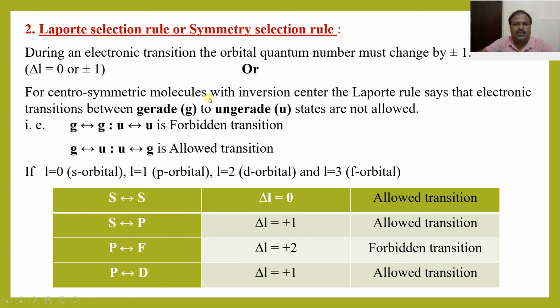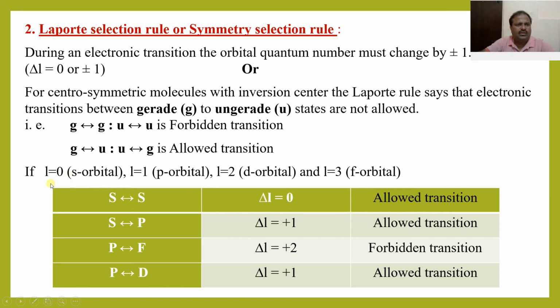For centrosymmetric molecules with an inversion center, the Laporte rule says that electronic transitions between gerade and ungerade states are allowed, whereas gerade to gerade and ungerade to ungerade are not allowed. So according to the Laporte selection rule, gerade to gerade, ungerade to ungerade is a forbidden transition. Gerade to ungerade, ungerade to gerade is an allowed transition.